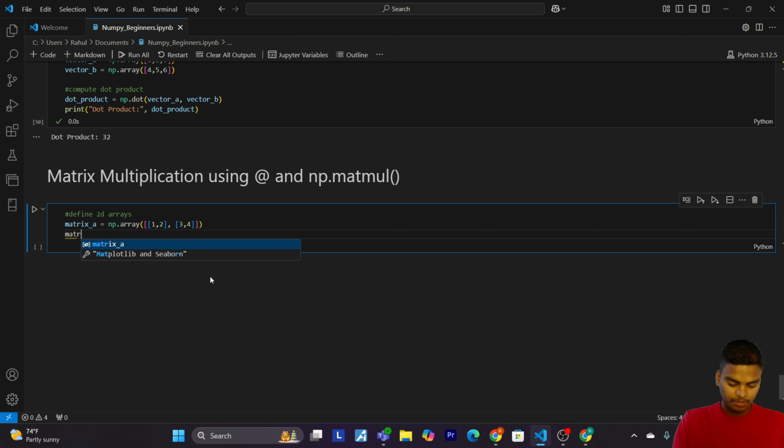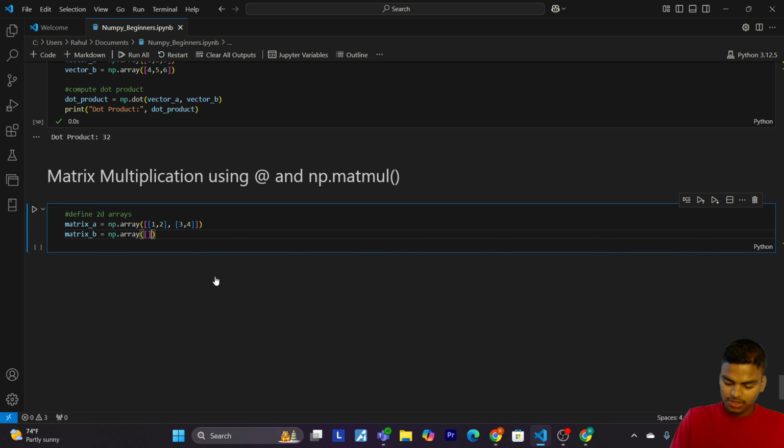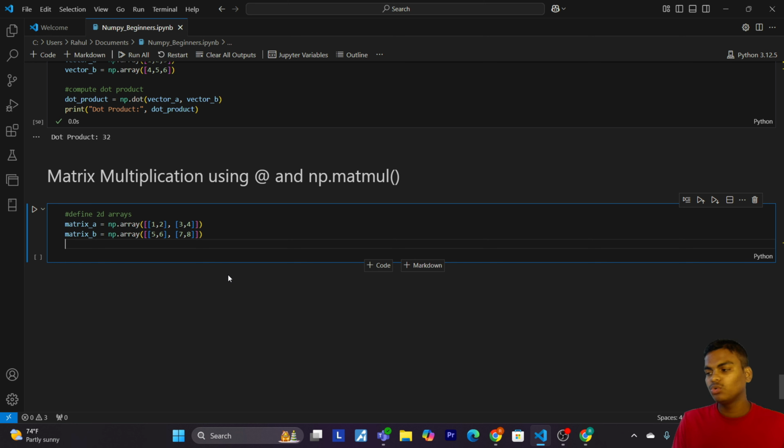Now let's make matrix_B equals np.array, and pass 5, 6 and 7, 8. So we have created the 2D arrays.